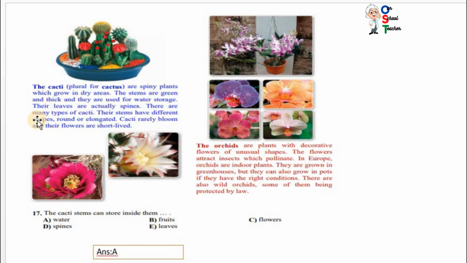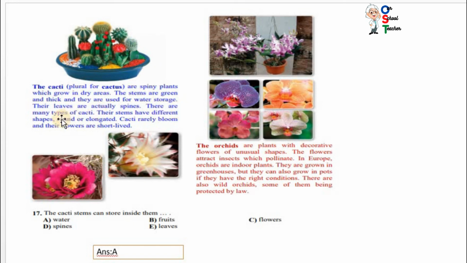Now, the cacti, plural for cactus, are spiny plants which grow in dry areas. The stems are green and thick and they are used for water storage. As you know, in plants the leaf makes food for plants, and they are green in color. But as far as cacti are concerned, their stems are green in color and they are used for water storage. Their leaves are actually spines. You can see these spines.